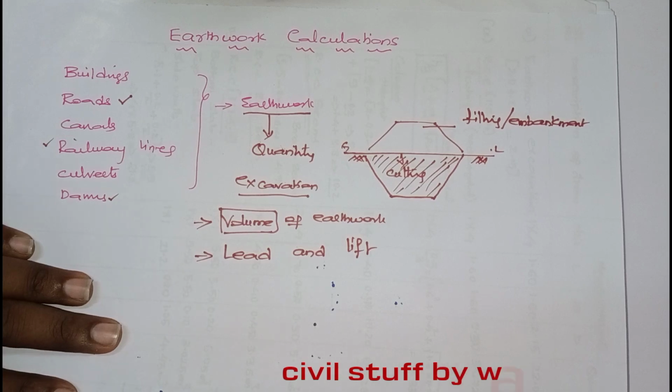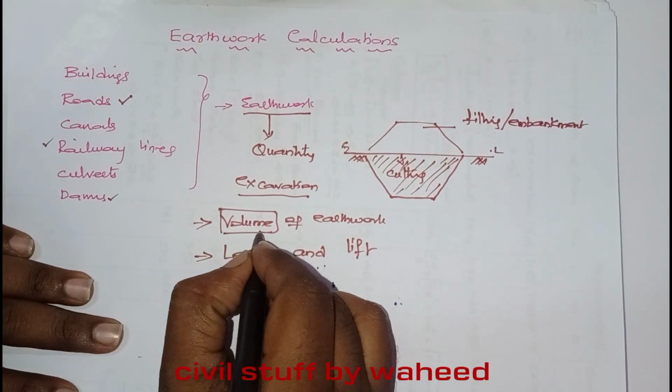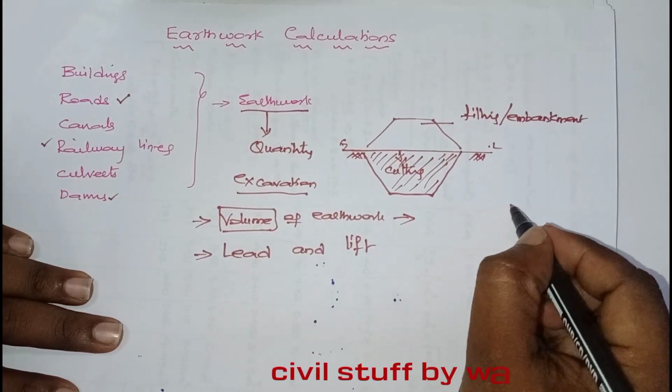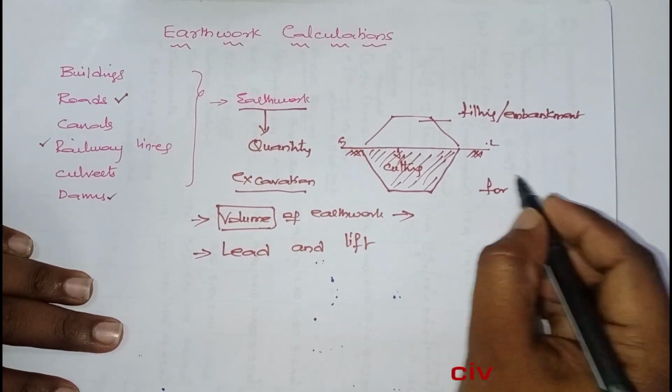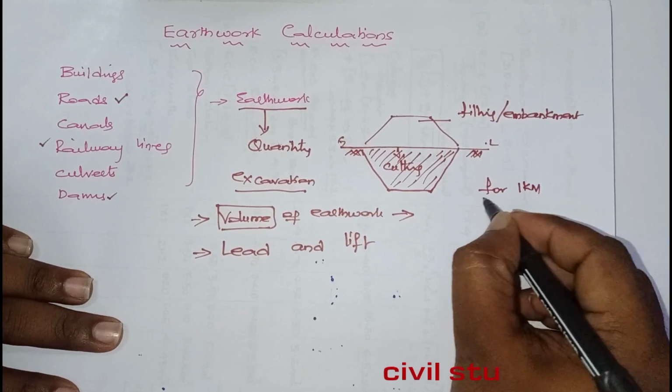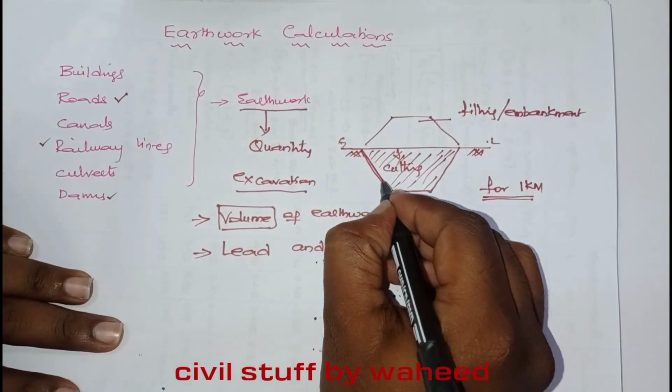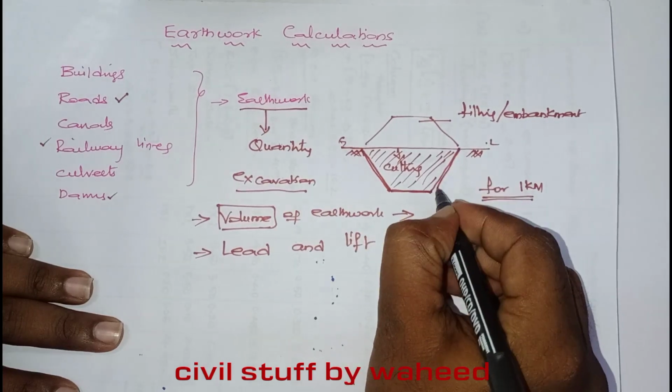Now how will you arrive at the quantity, that is volume? Suppose for cutting 1 kilometer length for canal purpose, what is this shape? Trapezoidal shape.